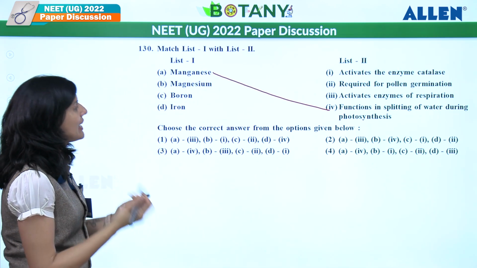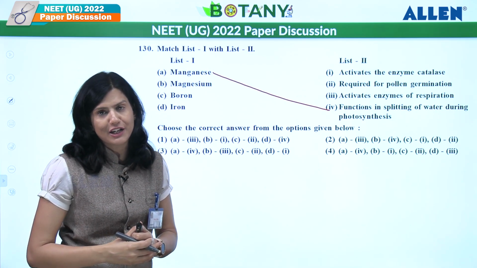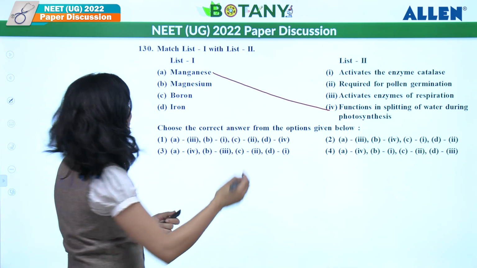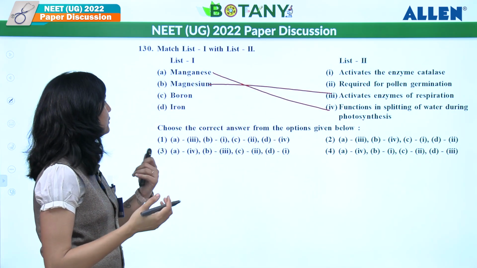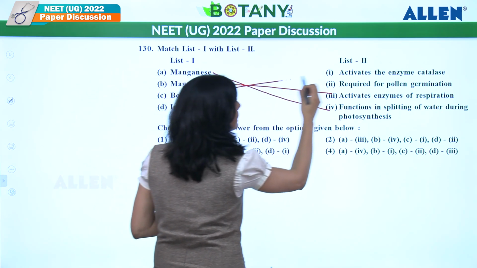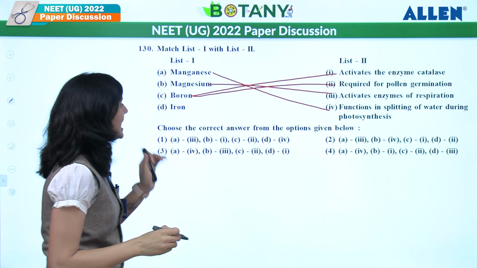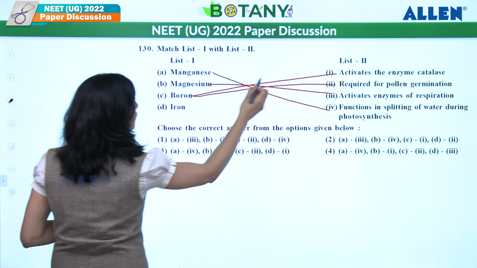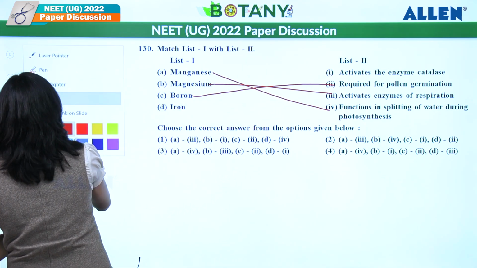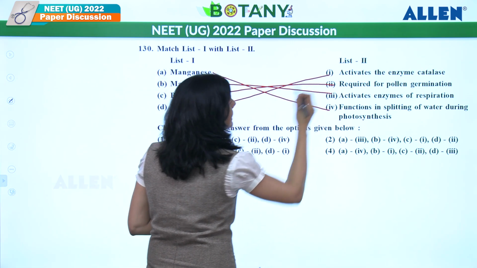Magnesium. What magnesium is doing? Magnesium activates most of the enzyme of glycolysis, or I can say respiration. So answer will be activates enzyme for respiration. Boron. Boron will be required for pollen germination, as well as iron. If I'll talk about iron over here, what is the function of iron? Function of iron over here will be activates the enzyme catalase.